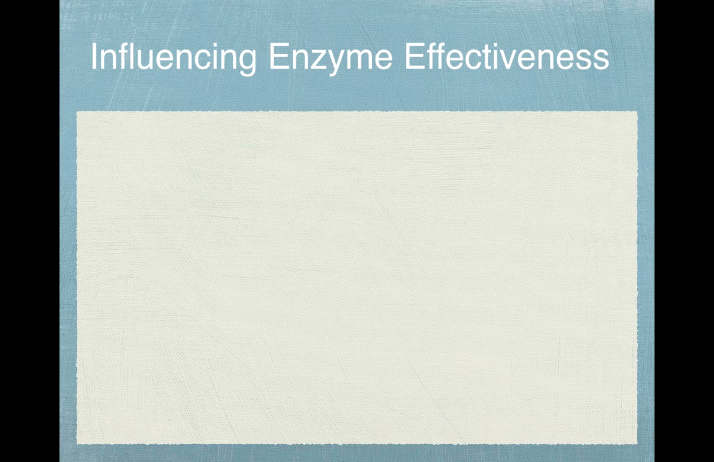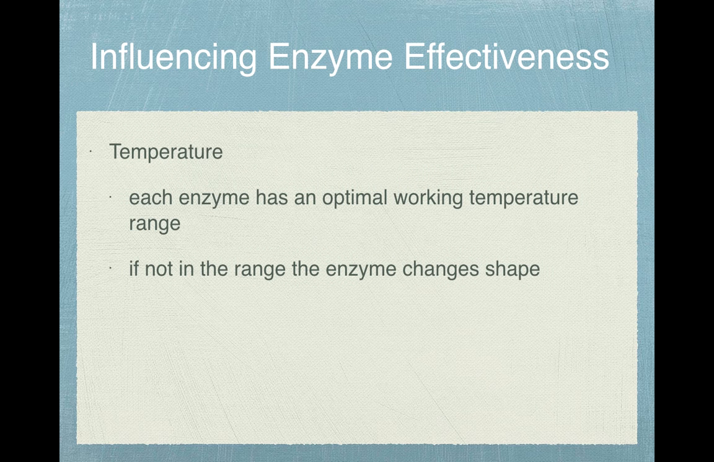Influencing enzyme effectiveness. So, temperature. Each enzyme has an optimal working temperature and range. If it's not in that range, the enzyme changes shape, which we call denatures. When it denatures, because it changed its shape, it's no longer effective, and therefore it will not work.